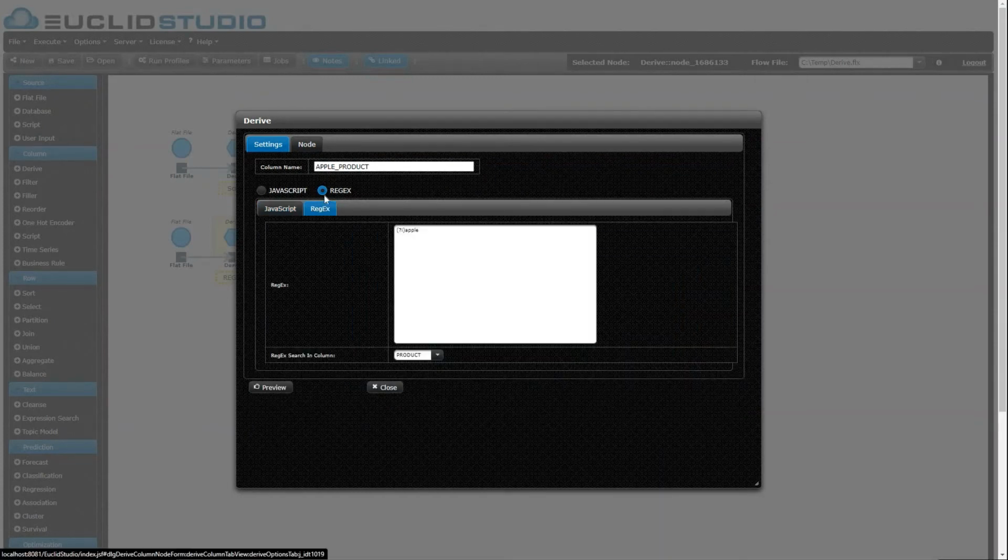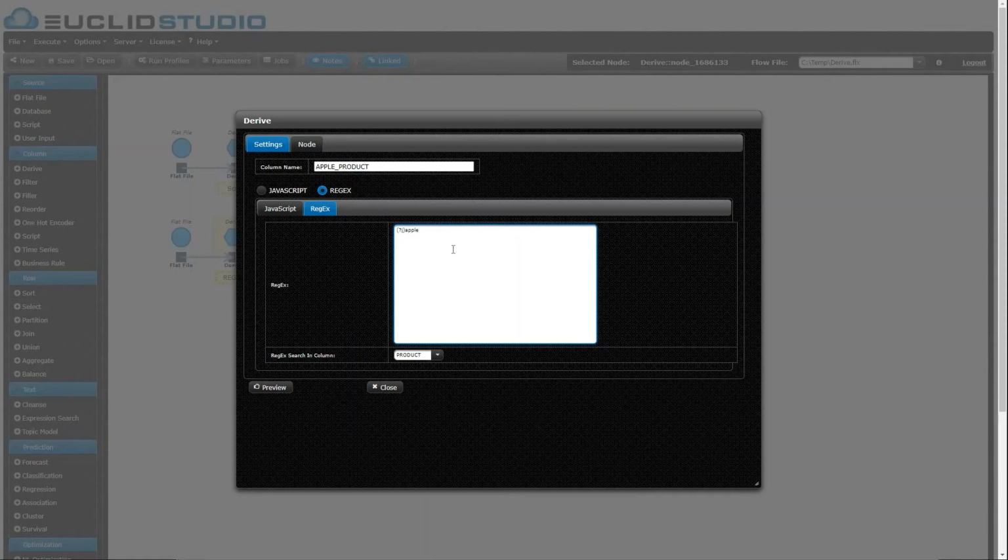Well, first we're going to jump in, we're going to choose regular expression, and then we're going to choose regular expression down here to make sure that we're all lined up to use regular expressions. We're going to define our new column name, so I'm going to call that apple product because we're searching everything that has to do with apples. And then we're going to define a regular expression. So for those of you who are not familiar with regular expressions, it's simply a way to represent the strategy that you're going to use to search through text.